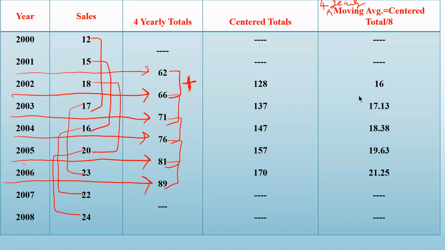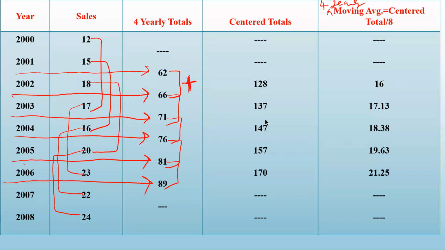So in this way, we can find out 4 yearly moving averages. Remember that in 4 yearly moving averages, you have to prepare one extra column for the center total. Because when you are calculating the 4 yearly moving averages, you are not getting exactly a year in the center. That is the reason we have to take the center total. So I hope you have understood this. Any problem in the exercise you can take and solve.